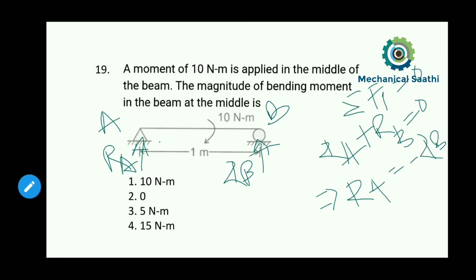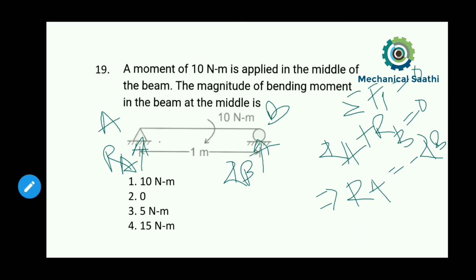The magnitude of RA will be the same as RB, but the direction will be different. So from the summation of Fy, we got the relation between RA and RB.